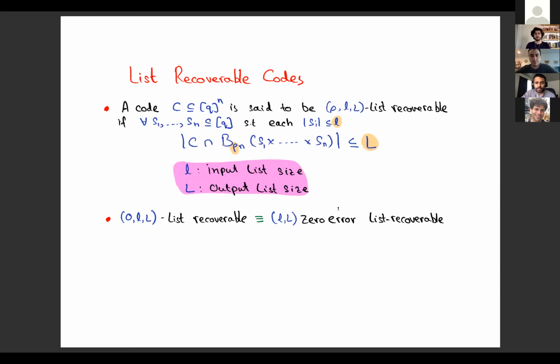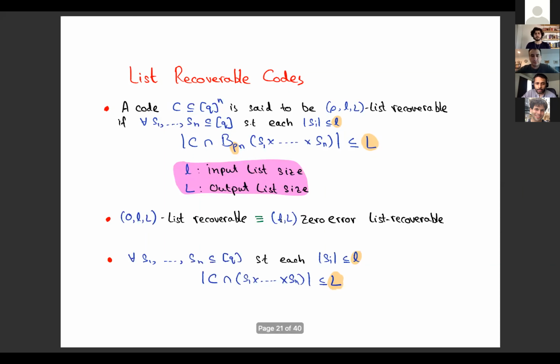Okay, I'll just restate the definition. It's (little l, capital L) zero error list recoverable if for every set S1 to Sn of the alphabet of input lists of size at most little l, the number of code words contained in S1 cross S2 cross Sn is at most capital L. I'm stating this as a communication problem, but of course, as with most codes, these are very general combinatorial objects that come up in many different places. So for this talk, I'll just be focusing on the coding aspect of it.